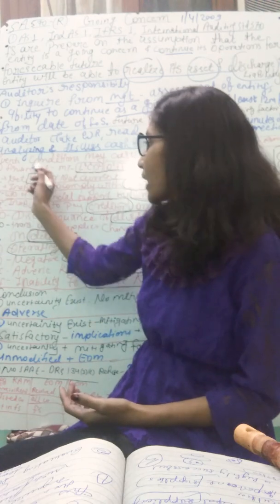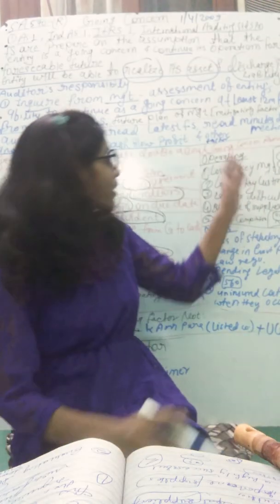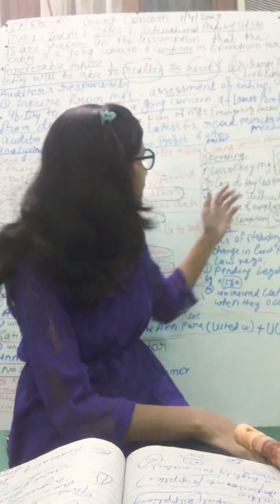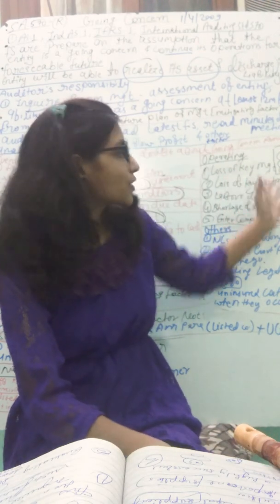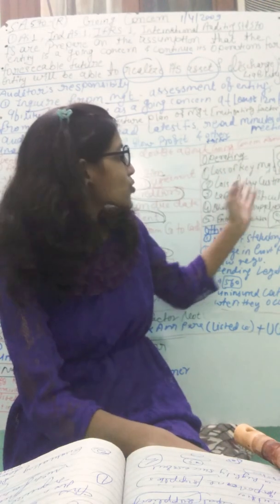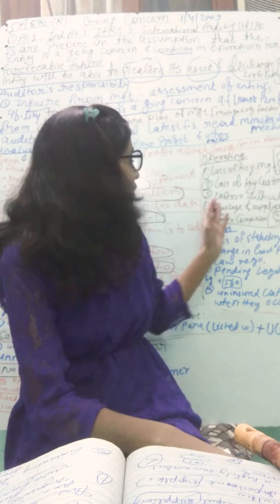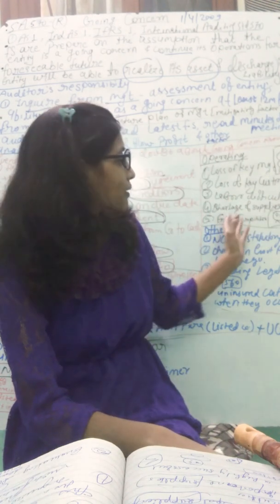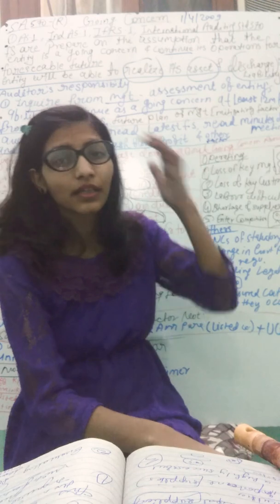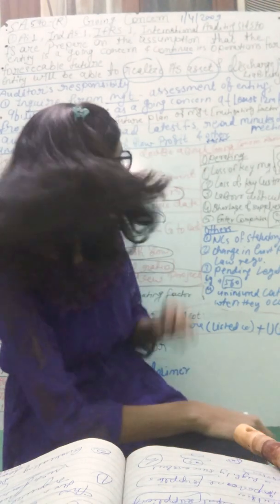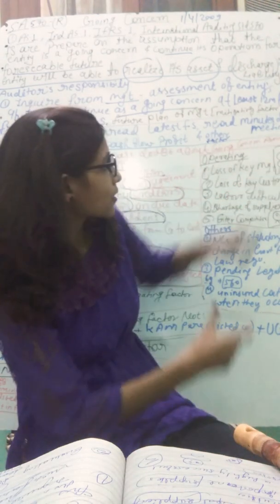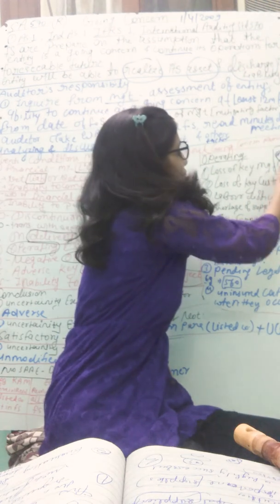Then this all is financial factors. Then operating factors. Operating factors are loss of key management, loss of key customers, labor difficulties, shortage of supplies, and entry of any competitor in the market. Loss of key management, this is management.